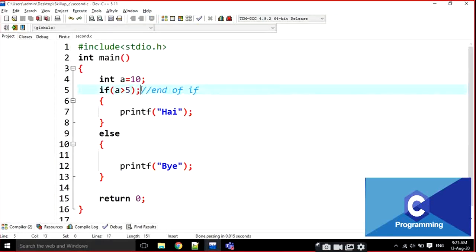We cannot put a semicolon when we are writing if and else. Okay, that is the difference between the previous one and this one. Okay, is it clear, everyone?